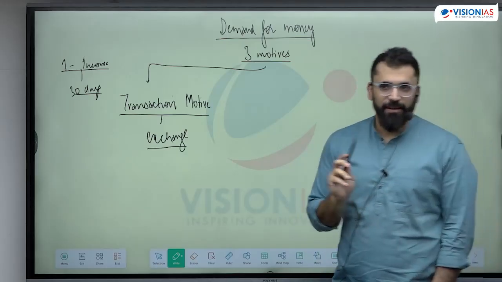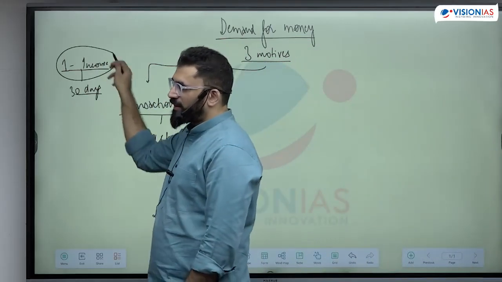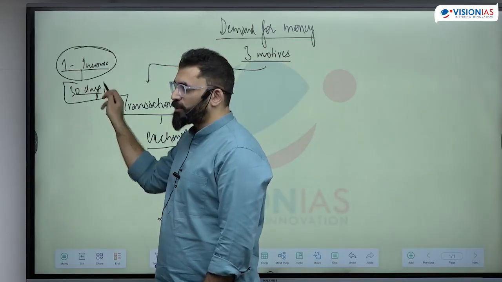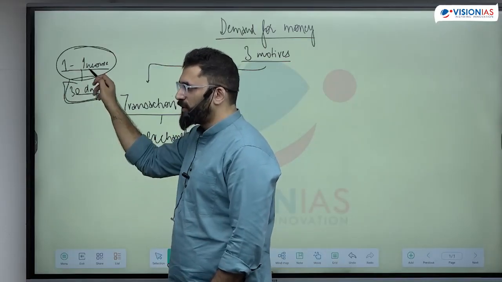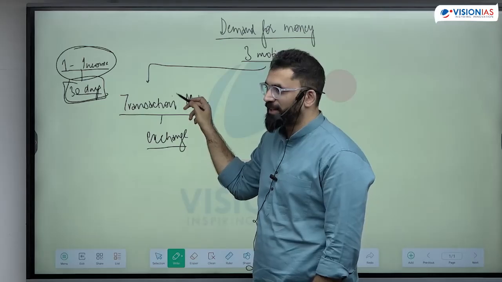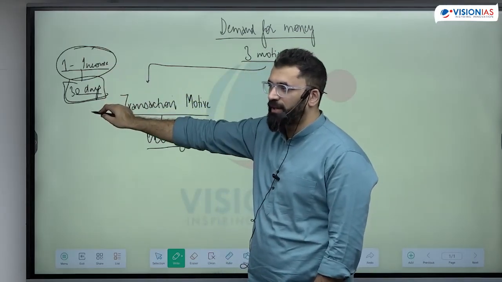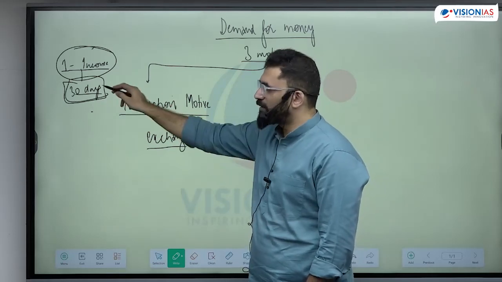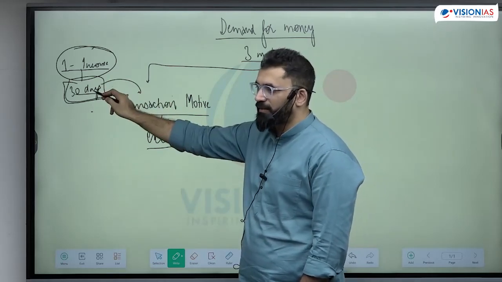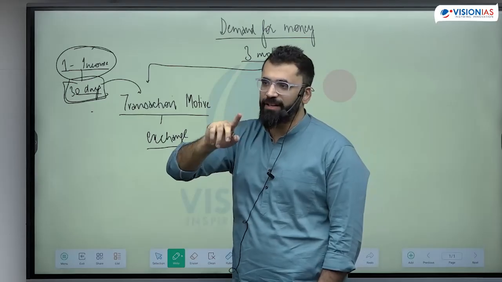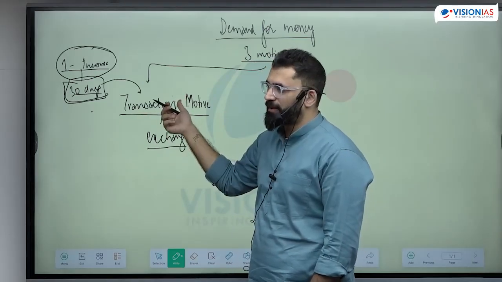Right? Income is received on one day, 30 days you need to spend, therefore you need some money for transactions. This demand is being created because income is received on one day and has to be spent over 30. That means you need certain money in these 30 days for transactions. If you would have been receiving the salary every day, this transaction demand would not happen.